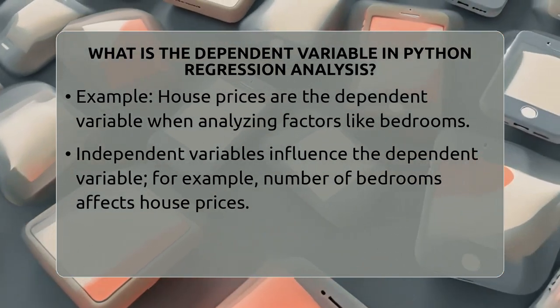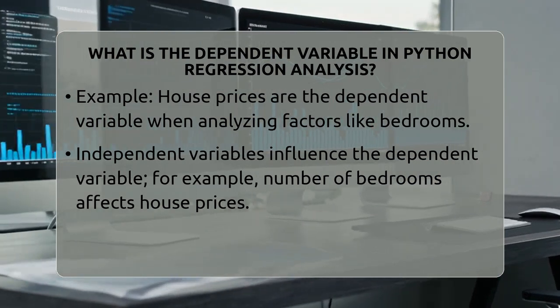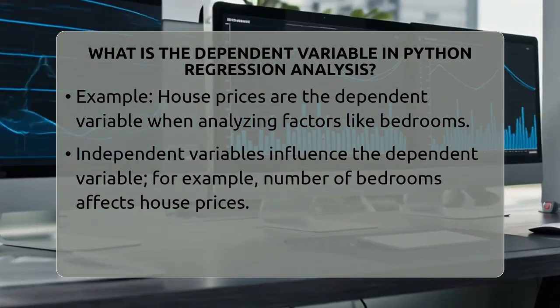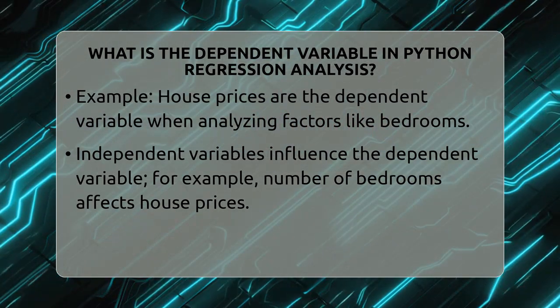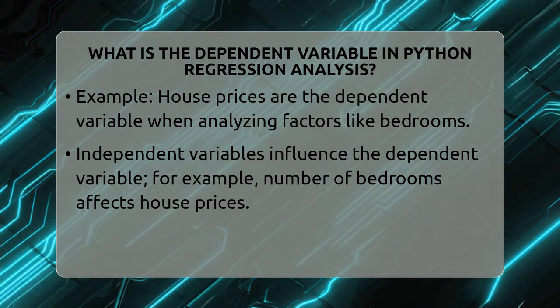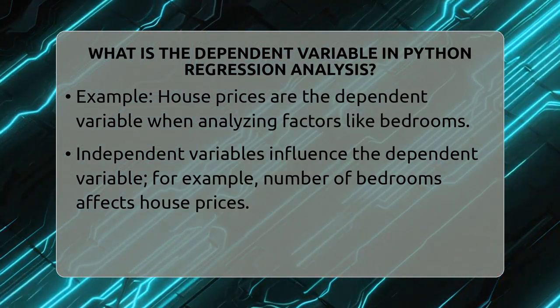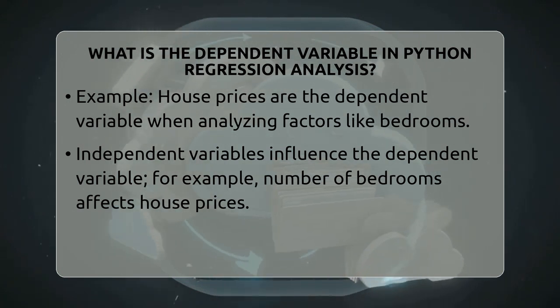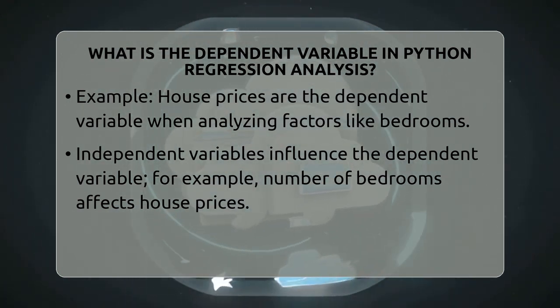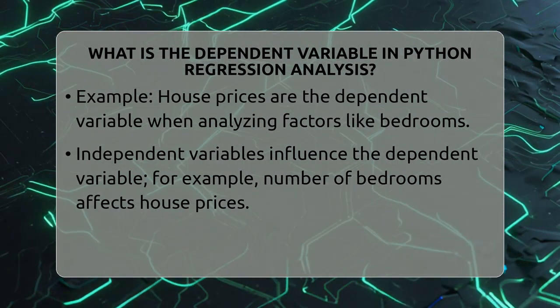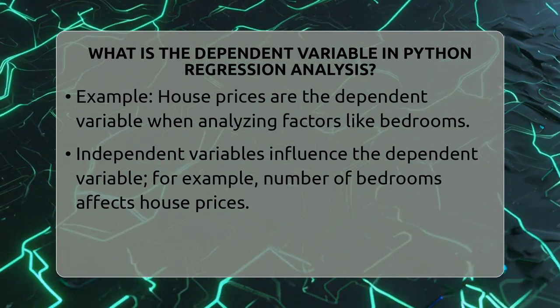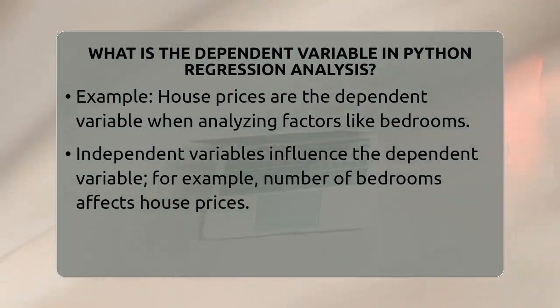The other variables that influence this outcome are called independent variables. In the house example, the number of bedrooms is an independent variable because it influences the house price. You can have more than one independent variable, like the size of the house or the age of the property, but the dependent variable stays the same as the main focus.